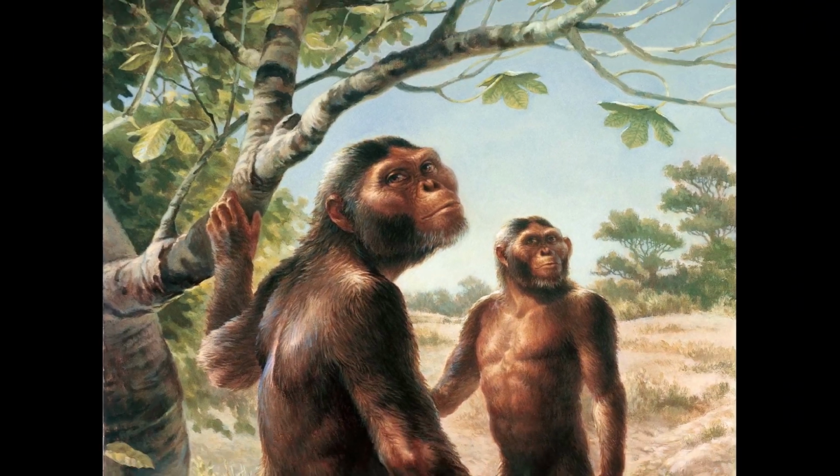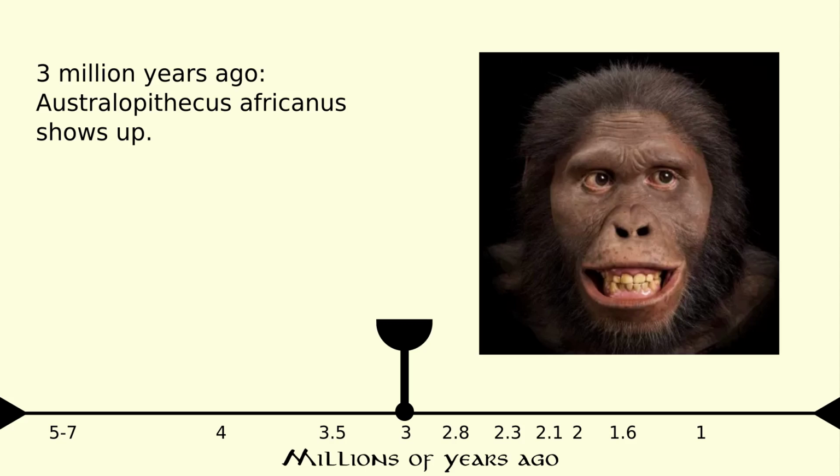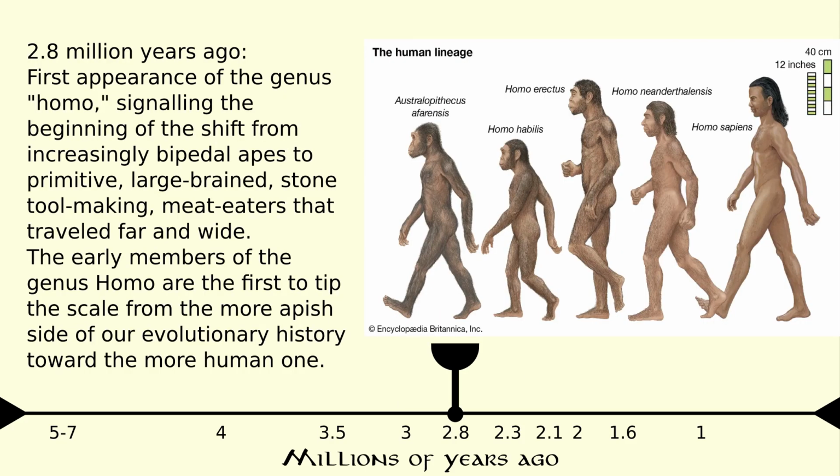3 million years ago, we began to find fossils of another species, Australopithecus africanus, and several others. 2.8 million years ago, we began to see new species from the Homo genus. Big breakthrough, which would first bring us Homo habilis, Homo rudolfensis, and Homo ergaster. The Homo genus had bigger brains, were more bipedal, hunted more, and used more tools than the Australopithecus.